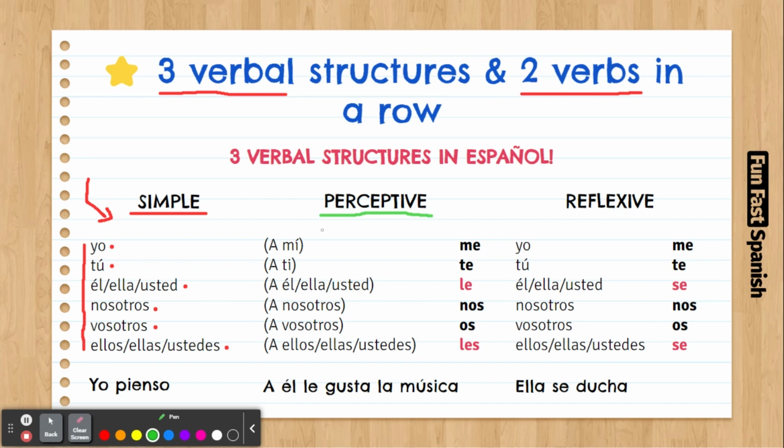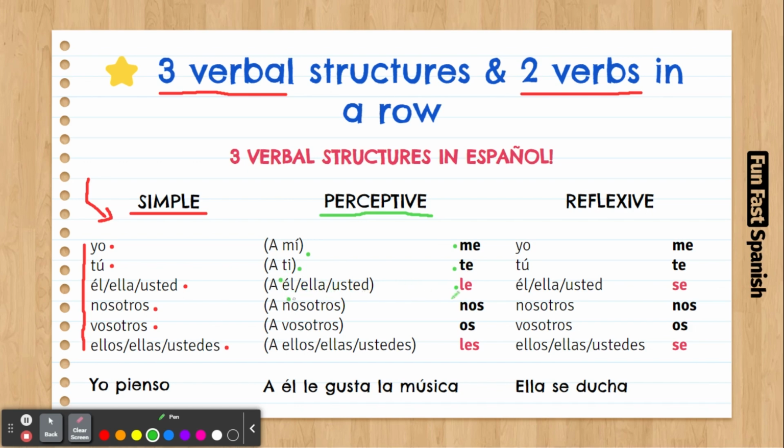So if we want to say I like, we say a mí me gusta. You like, a ti te gusta. So you can see this structure, a mí me, a ti te. A él le gusta. He likes.